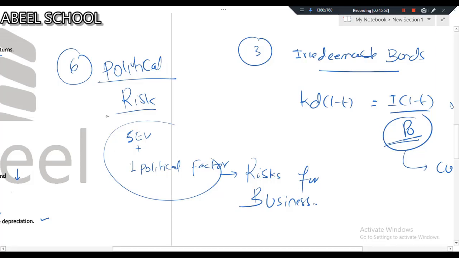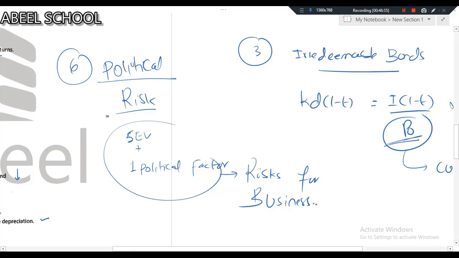Definitely, each industry is not going to suffer the same amount of loss due to these economic variables and political factor. For example, if there is unrest in the country, then definitely it will impact more on airline business as compared to a chain of supermarkets. So you can say if there's a political unrest, it will affect more airline business than a chain of supermarkets.